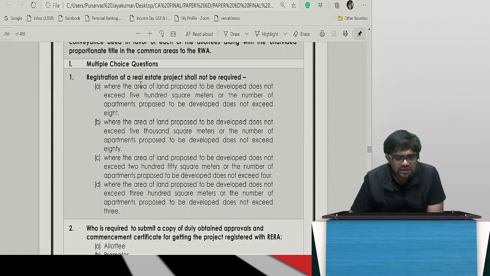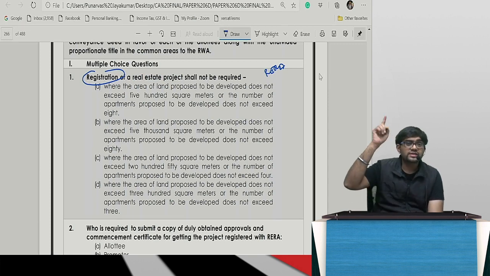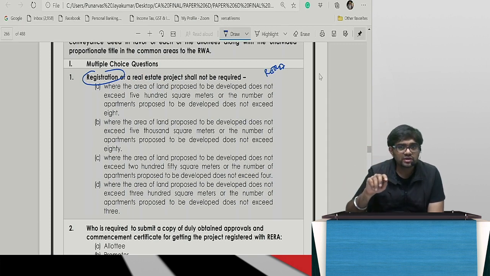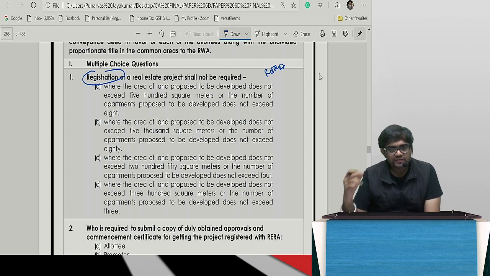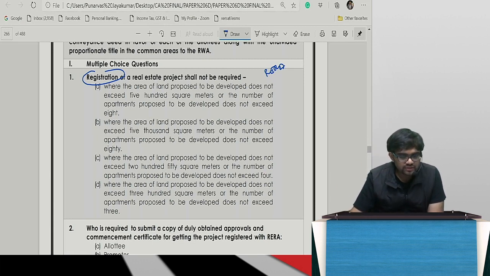You see, suddenly real estate project. So definitely this is on RERA. So like that, mentally if you can make a note, okay, they are asking about RERA and something about registration. If you remember guys, section 3 talks about registration, right? So that you can figure out. When you think about RERA and see registration, immediately think: registration shall not be required when the registration is done.